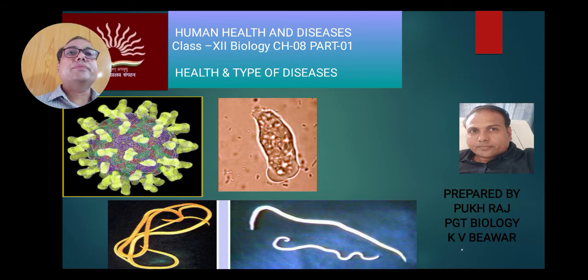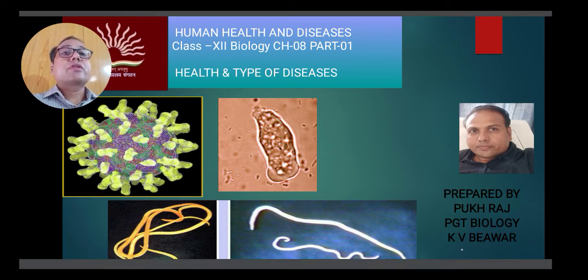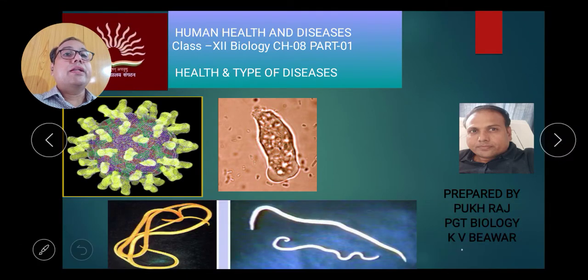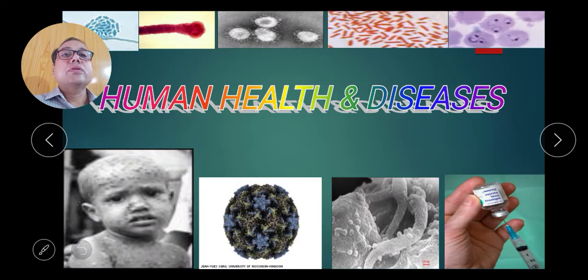We start chapter 8 of class 12 biology, human health and diseases. This is the first video lecture of this chapter. So let us start the chapter human health and type of diseases. This diagram represents various types of diseases and various types of pathogens like worms, virus and bacteria.